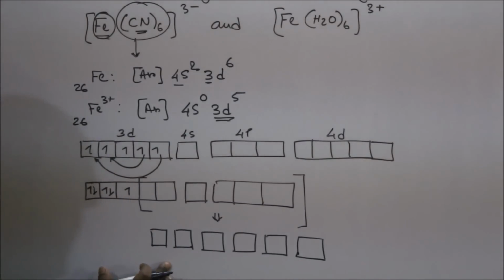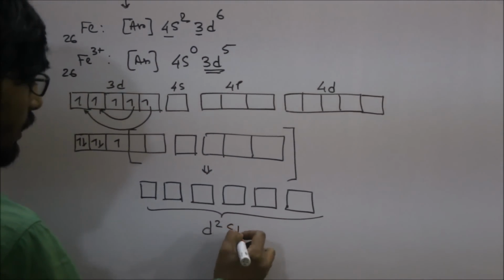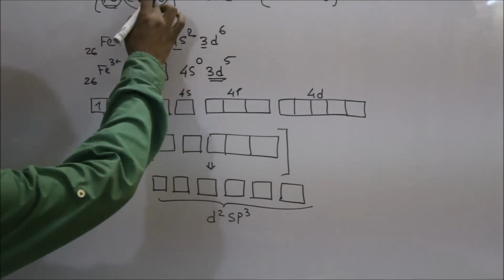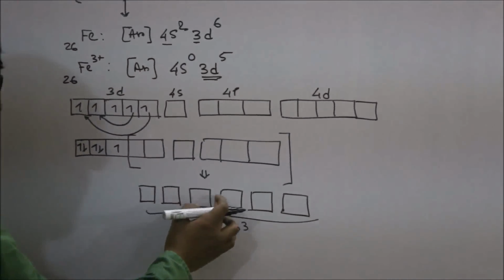All these orbitals are d2sp3 hybridized.